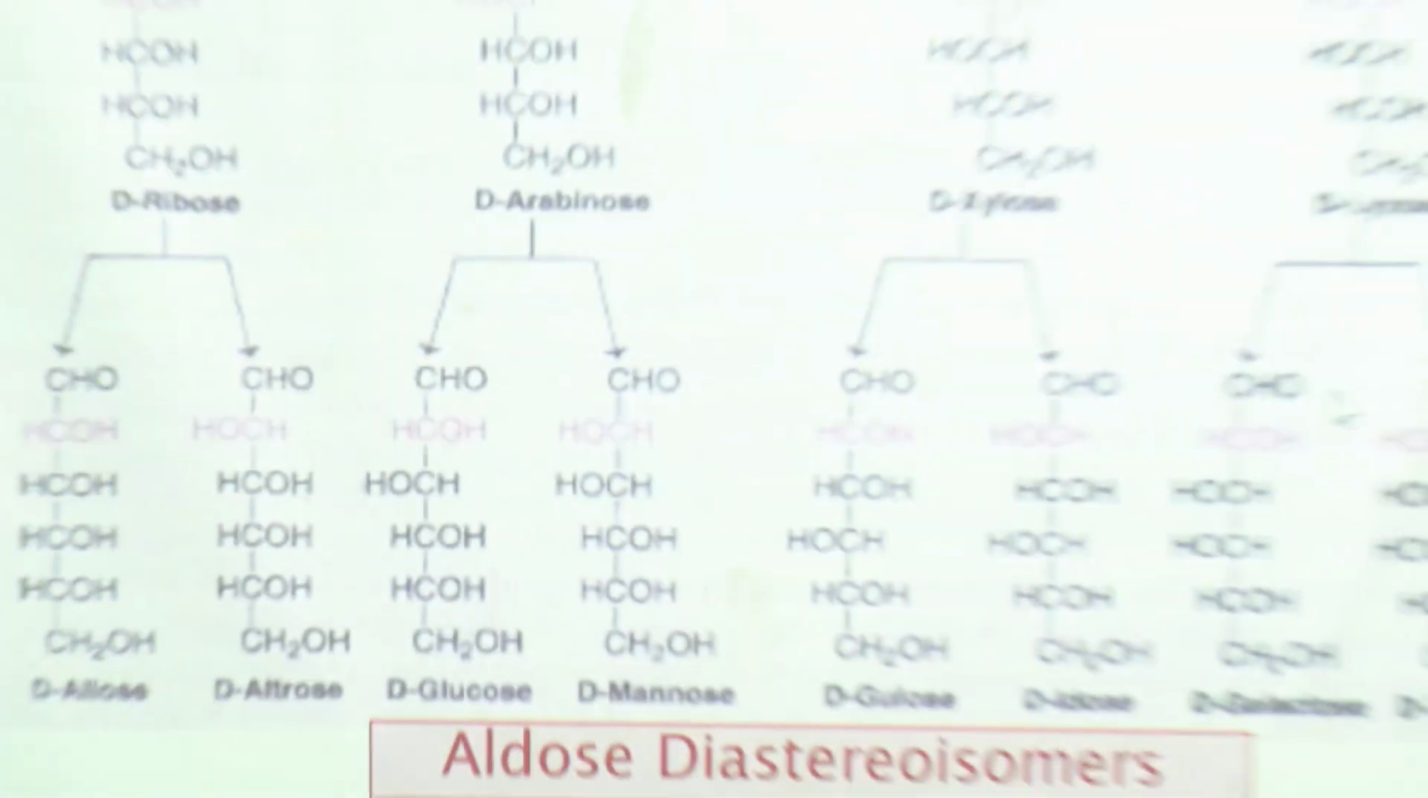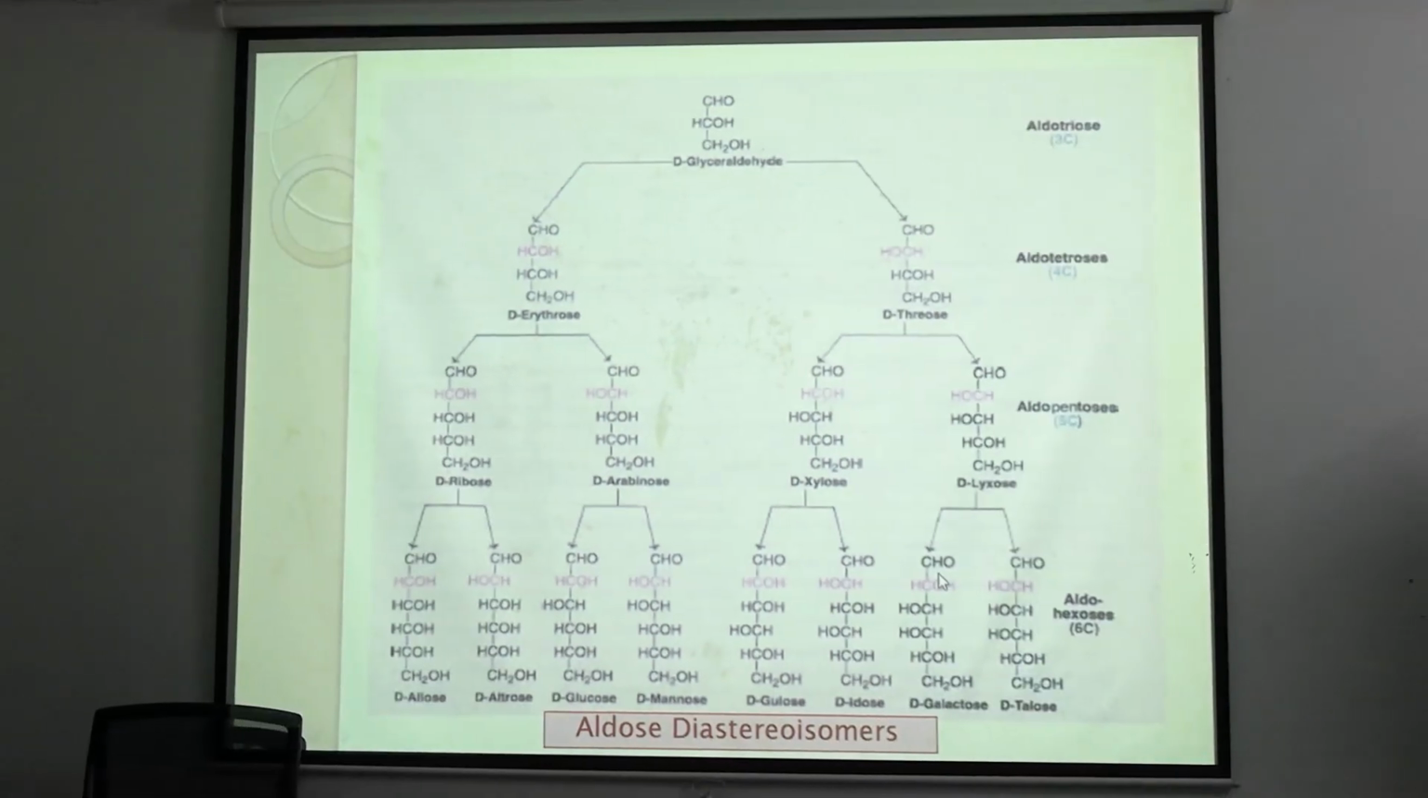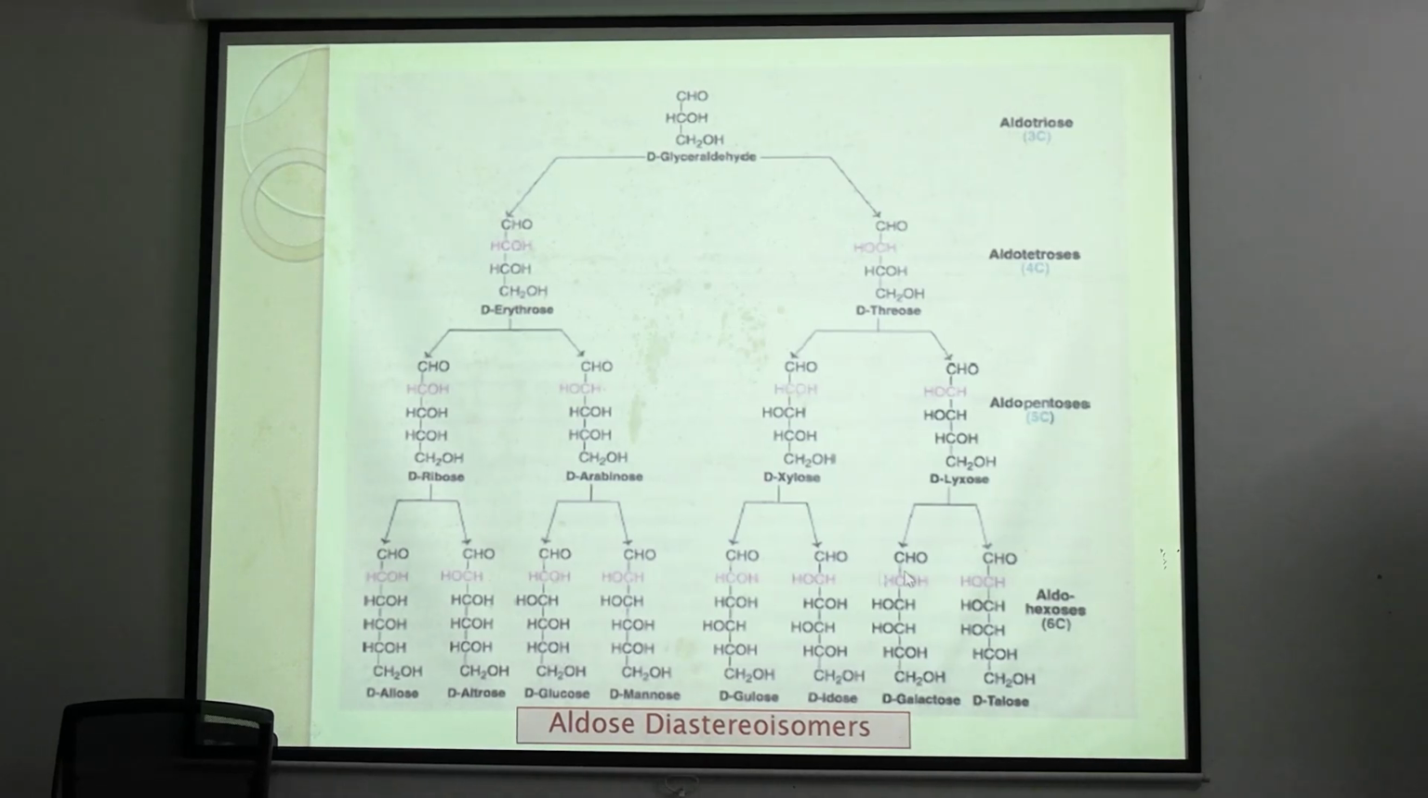16. Now look at this. How many isomers are there in this chart? 8, and from the rule we got 16. So where are the other 8? L form. Very good. So each carbohydrate will have its L form. Here we have 8 hexoses. They are D form, so there will be L hexoses also. Clear? Is this clear until here?